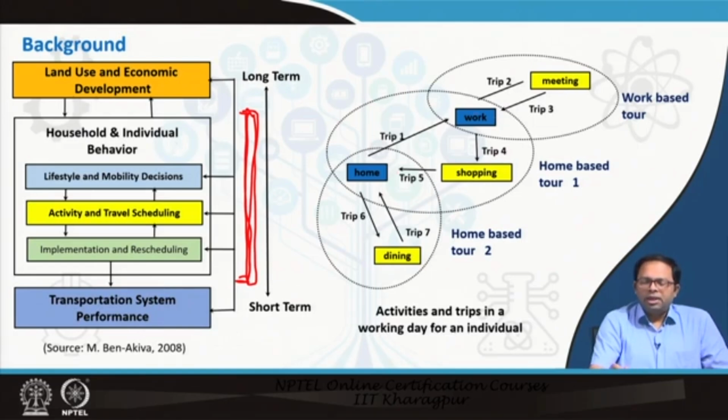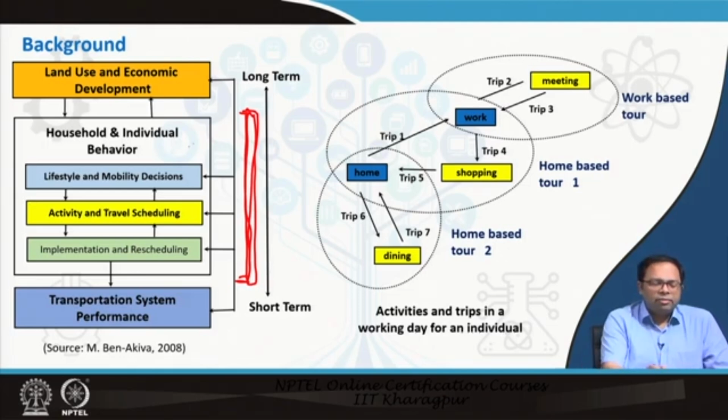Now, from the office I go to a meeting and then again come back to the office. So, this becomes a work based tour. And finally, we have trip 6 and trip 7, that is from home I go to dining and then again come back to home. This becomes my second home based tour. So, in total I have 3 tours that I need to schedule in a single day. So, these are the activities and trips in a working day for an individual. That is the structure that we need to arrive at.